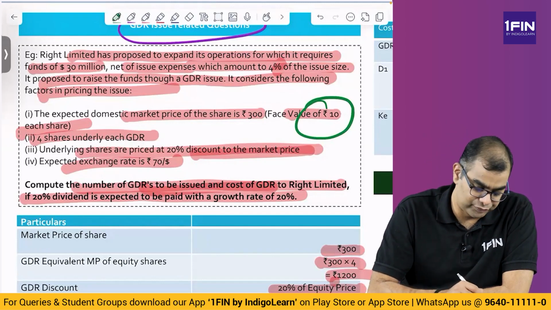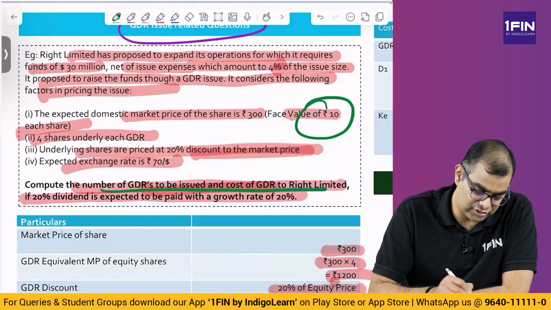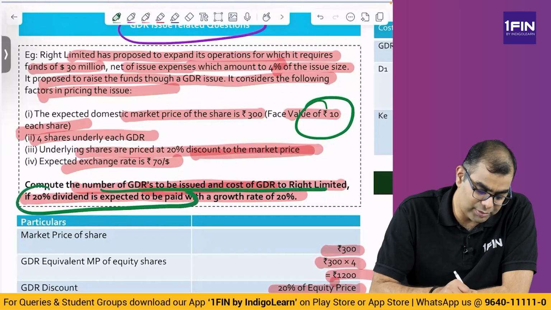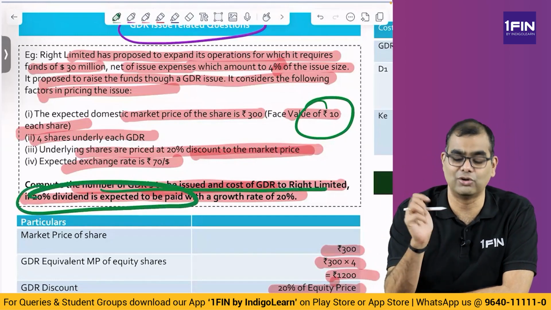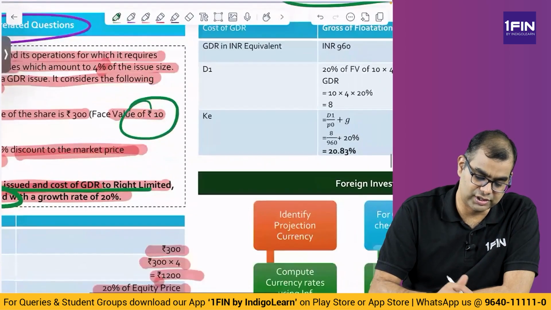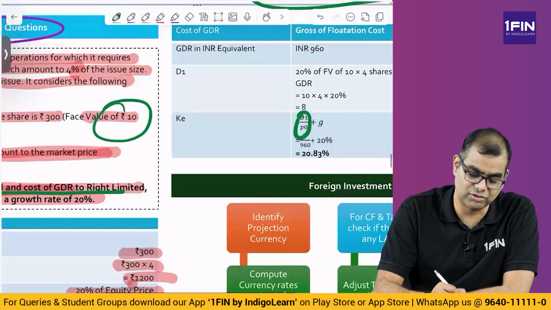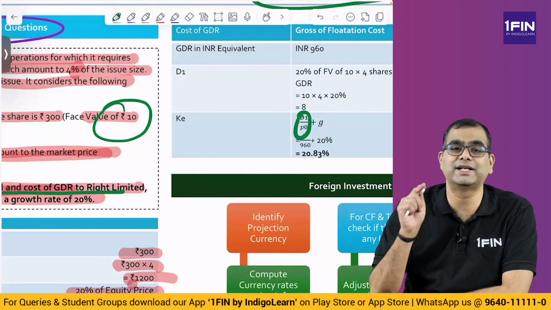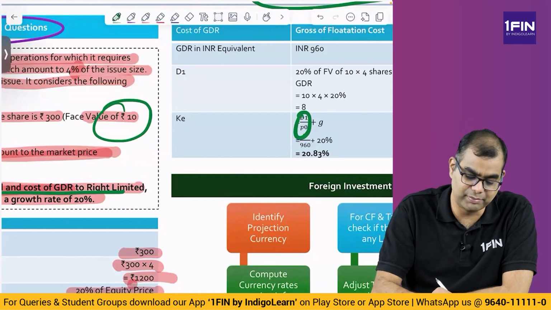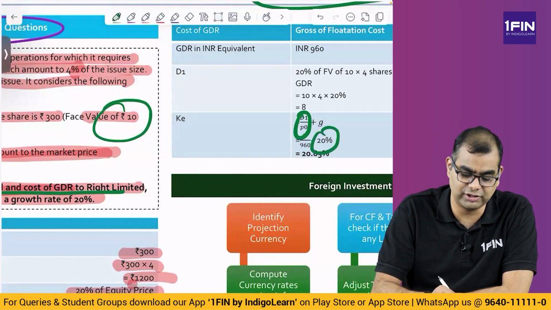Please be very careful. Compute the number of GDRs to be issued, cost of GDR to write. If a dividend of 20% is expected to be paid, then 8 rupees itself is D1, 8 rupees is not D0. So, be very, very careful. So, D1 by P0 plus G. So, 8 by P0. What is P0? The price at which you issued the GDR is 960. So, 8 by 960 plus 20%, which is the growth rate, you get 20.83.